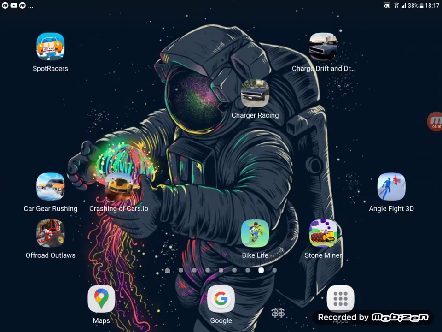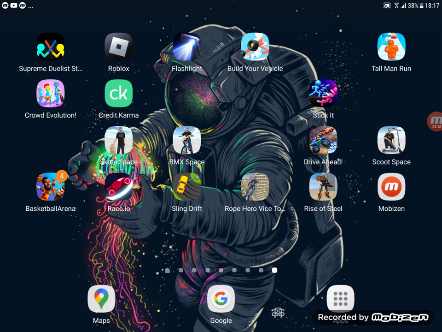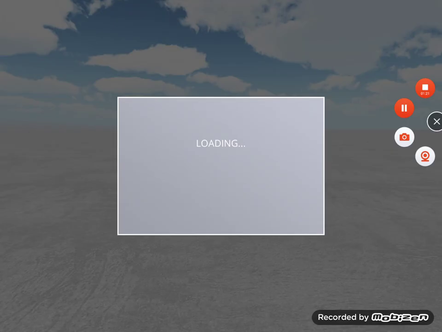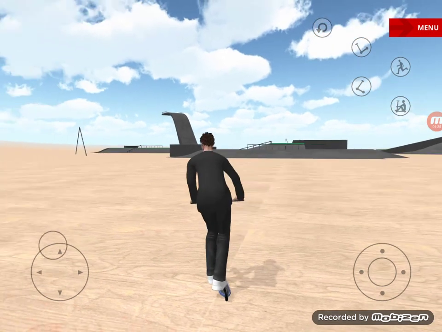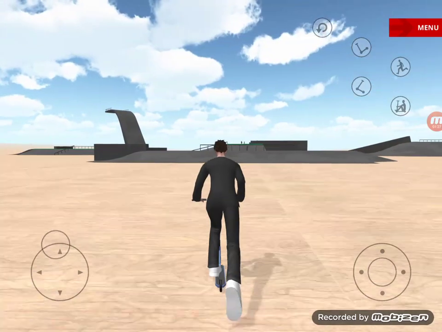Just like what I'm doing now, I'm screen recording. You can go on any game. For example, right now I'm going on a game. I'm playing Skate Space.